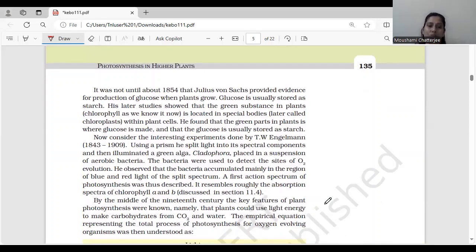His name was Julius von Sachs. Okay. So in the year 1854, he provided the evidence of the production of glucose. So he said that glucose is produced when plant grows. जब भी plant grow करता है, क्या produce होता है? Plant is growing.